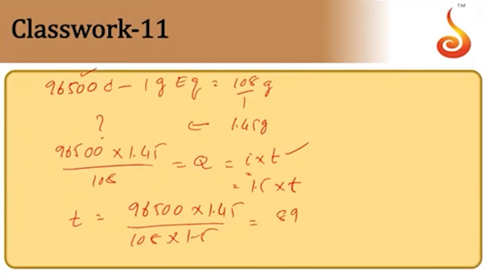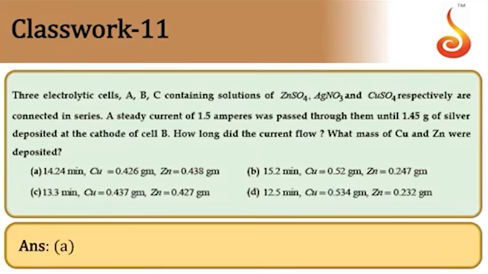That is 893.5 seconds. We have to divide this by 60 to get minutes. Dividing 893.5 by 60, the value comes out to be nearly 14.89. So the answer is nearly 14 minutes, which is option A. So A itself is the answer, and the remaining two will automatically tally. So 14.3 is the answer which we got.